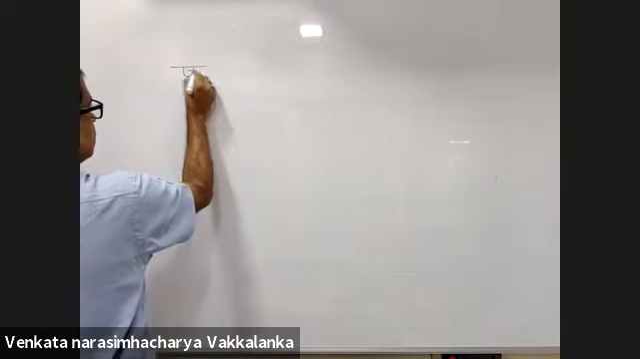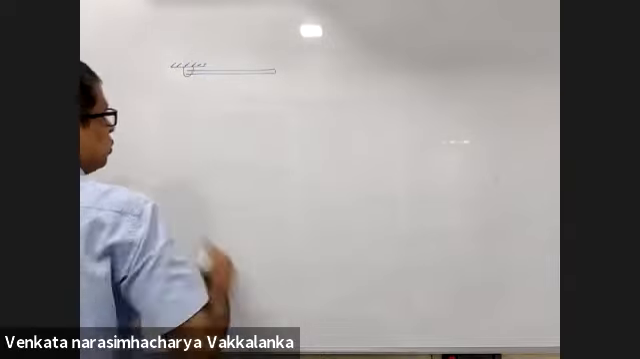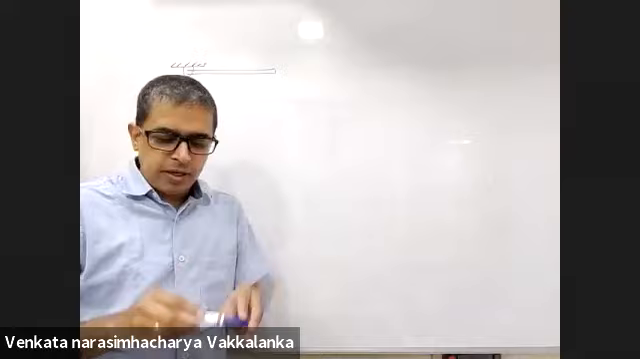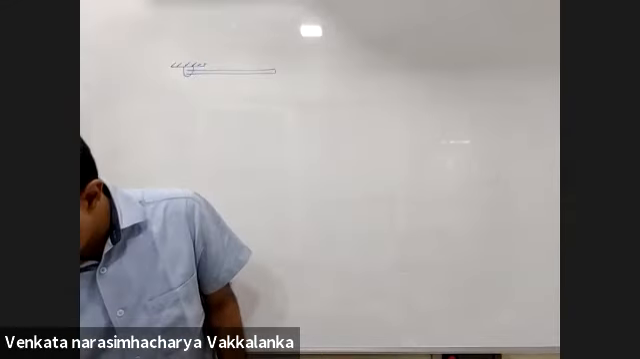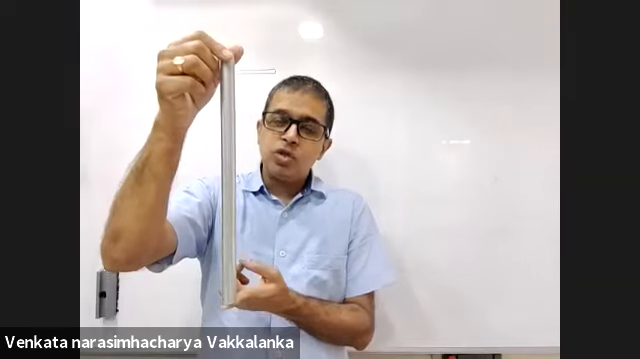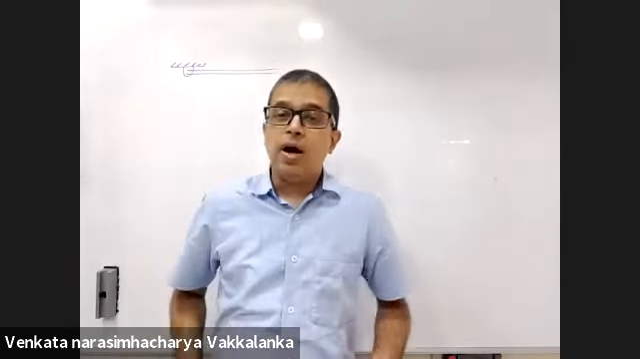Now, have a look at this example. This is a thin rod released from the position shown. I hold it this way and I release. When I release it, when it comes to the lowermost point, loss in potential energy is gain in kinetic energy. But now I have two ways of calculating this kinetic energy.